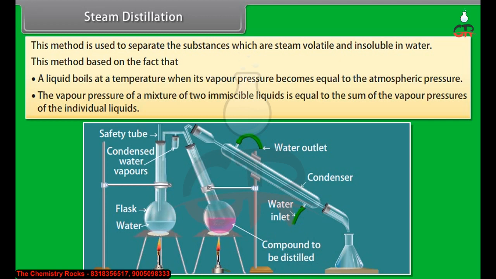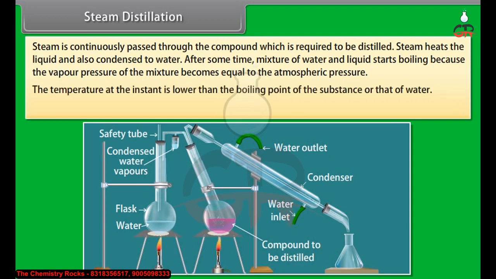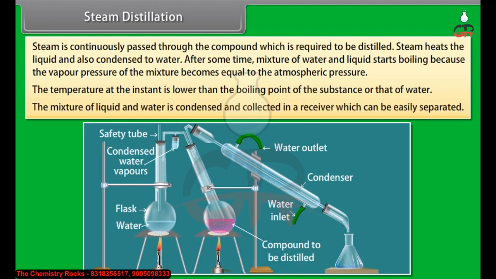Steam is continuously passed through the compound which is to be distilled. Steam heats the liquid and also condenses to water. After some time, the mixture of water and liquid starts boiling because the vapor pressure of the mixture becomes equal to the atmospheric pressure. The temperature at that instant is lower than the boiling point of the substance or that of water. The mixture of liquid and water is condensed and collected in a receiver, where it can be easily separated.